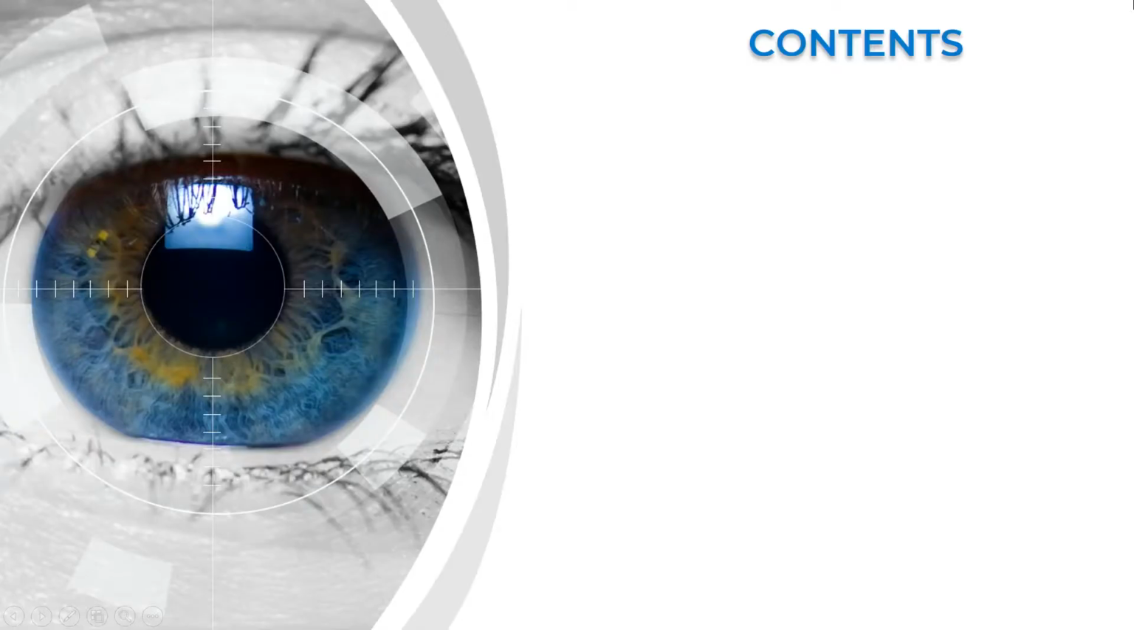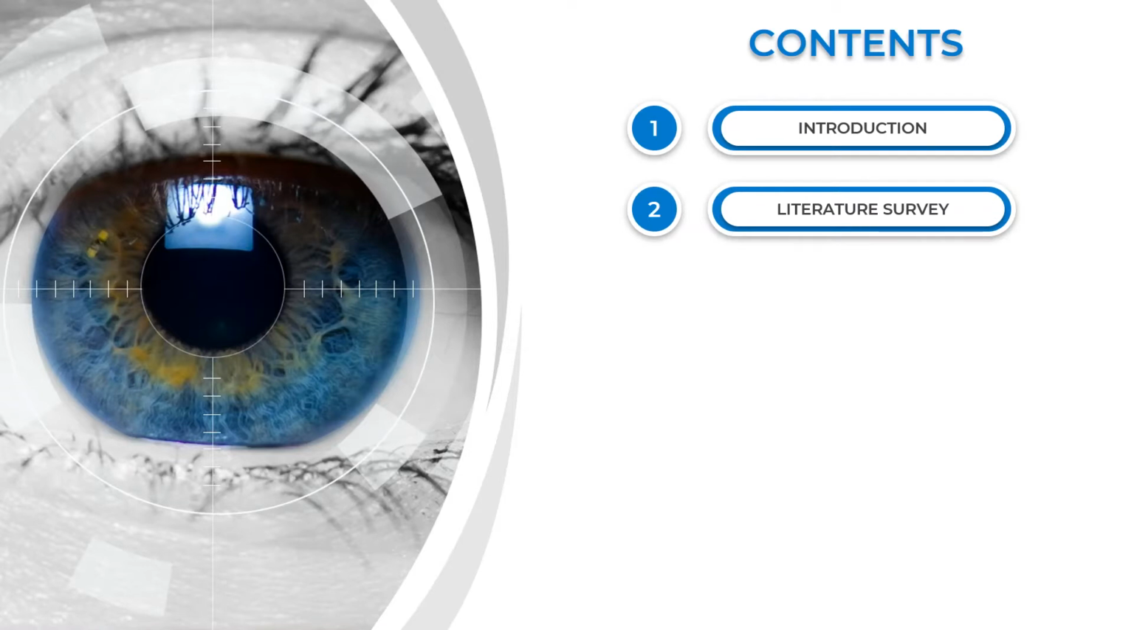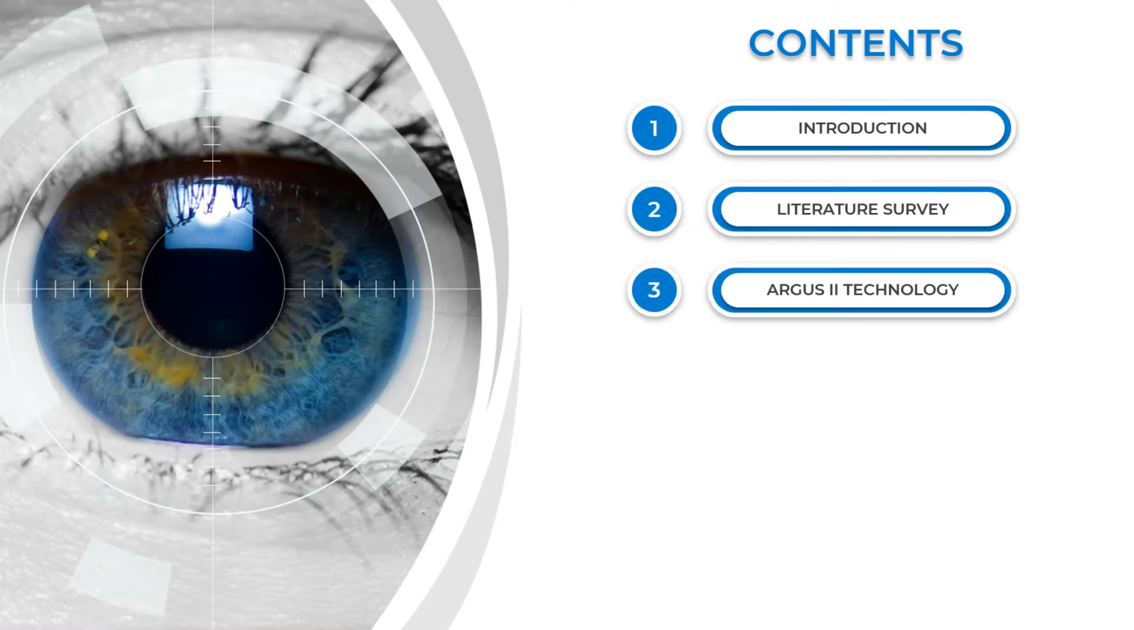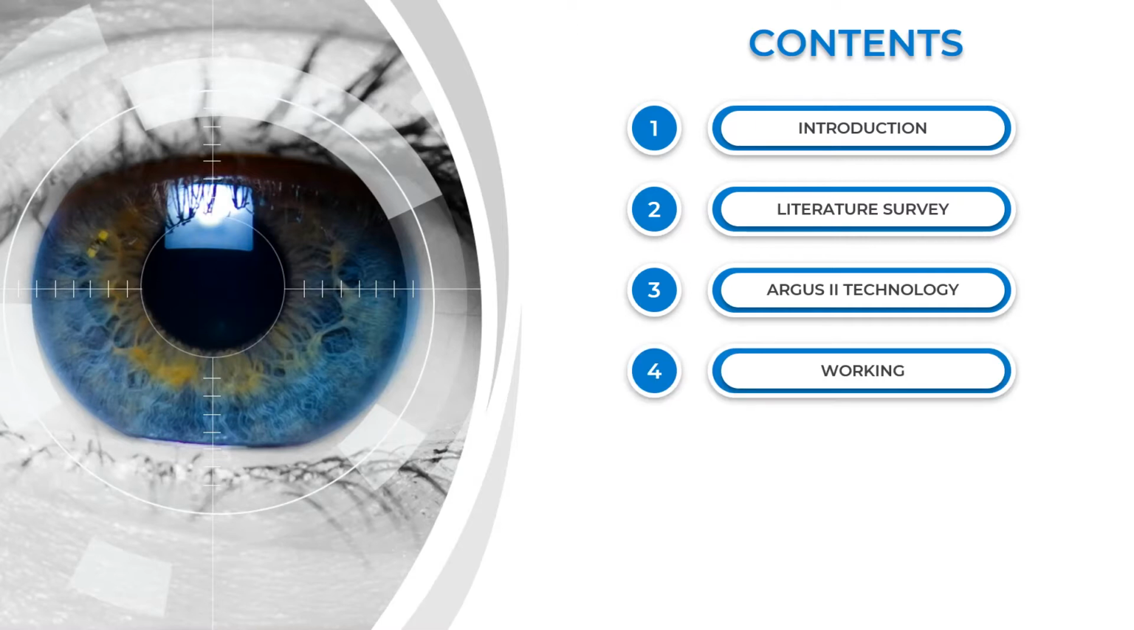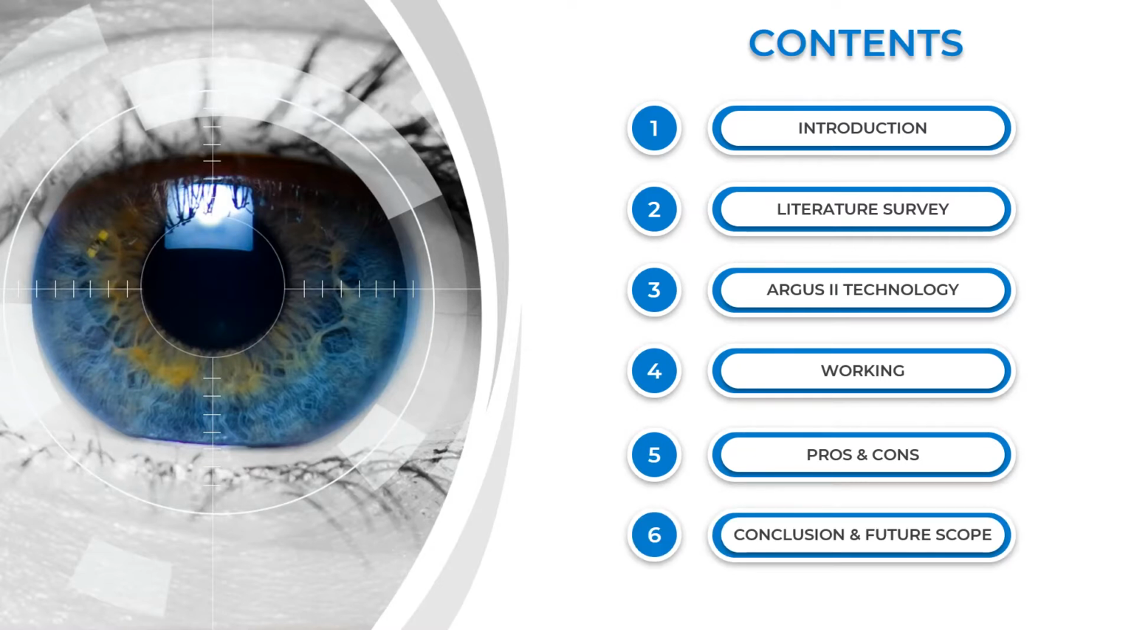Let us know what the contents we are going through in this presentation. First, we will go through a brief introduction about the technology. Then we will go through the literature survey. Then we will know about Argus 2 technology and its components, which is the visual processing method. Then we will know how it works, its advantages and disadvantages, and finally the conclusion and future scope of the technology.